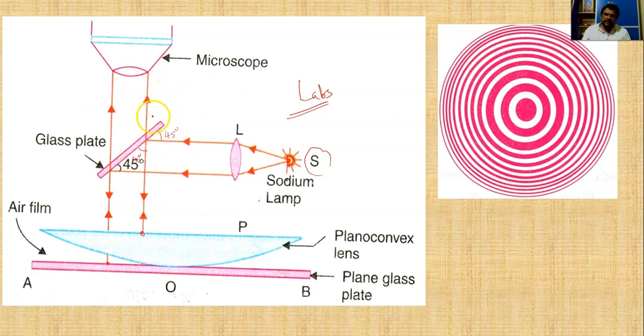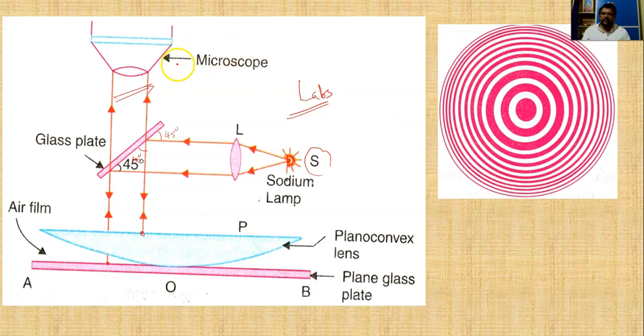These two rays have been derived from a single source, so there is a constant path difference between them, but they have equal wavelength or frequency and travel in the same direction. So they are coherent sources derived from the same single source, and they interfere in the field of view of our microscope.